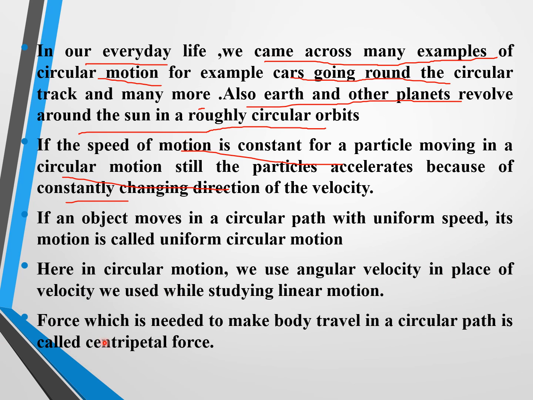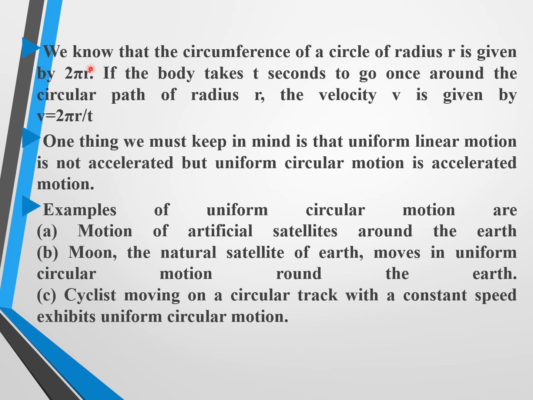Angular velocity. The force which is needed to make a body travel in a circular path is called centripetal force. We know that the circumference of a circle of radius r is given by 2 pi r. If the body takes t seconds to go around the circular path of radius r, the velocity v is given by v is equal to what? The circumference of the circle, the distance covered, 2 pi r by t.